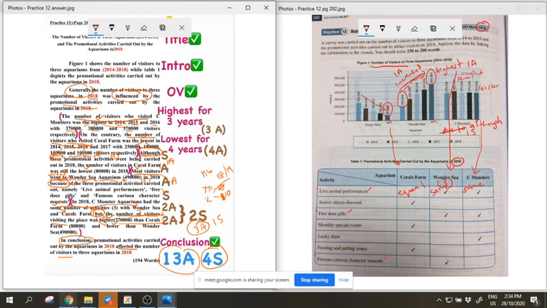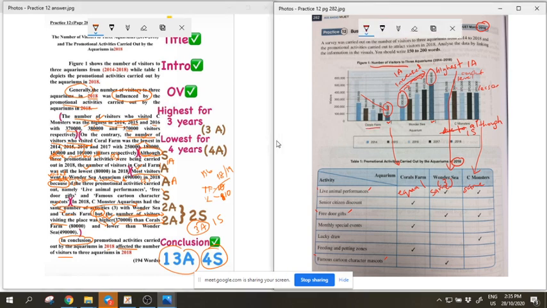Teacher, when we want to state the aquariums, is it okay if we just say Coral Farm? Do we have to include aquarium as well? No need. Because you can see in this example here, it doesn't say. It just says Coral Farm was the lowest. Okay, the number of visitors who visited Coral Farm. It didn't say the number of visitors who visited Coral Farm Aquarium. So it's okay. All right. And Coral Farm will be considered as one word because this one is a kata nama khas. So I think if you put Coral Farm Aquarium, it should still be considered as kata nama khas lah, but not necessary because over here it says Coral Farm only. It doesn't put the word aquarium there, so no need.